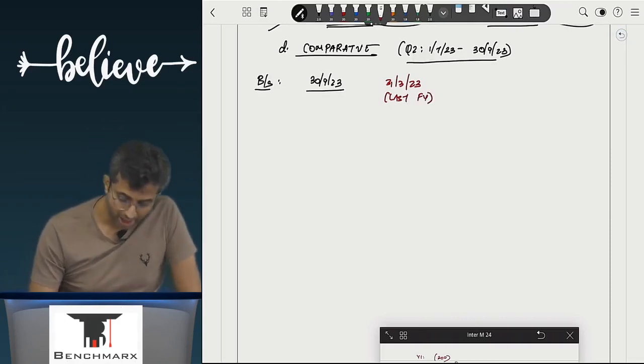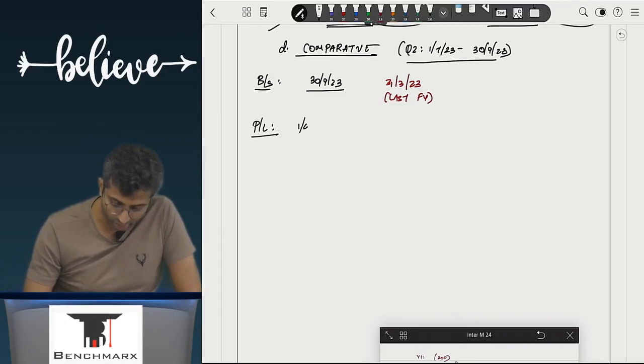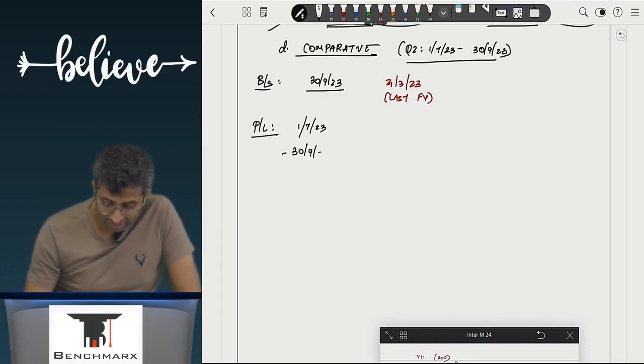Barabar? When I look at the P&L on the other hand, P&L requires a lot of disclosure. Current financial quarter, this is 1st July 23 to 30th September 23.